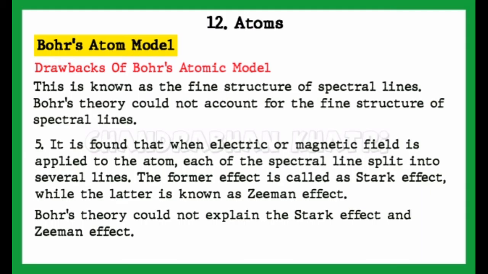Fifth point, it is found that when an electric or magnetic field is applied to the atom, each of the spectral lines is split into several lines. The former effect is called the Stark effect, while the latter is known as the Zeeman effect. Bohr's theory could not explain the Stark effect and Zeeman effect.